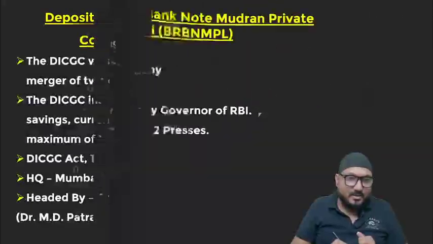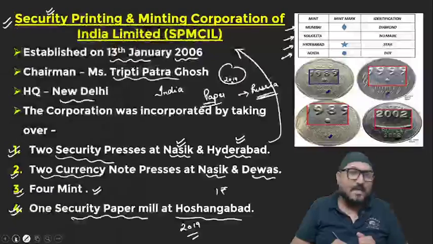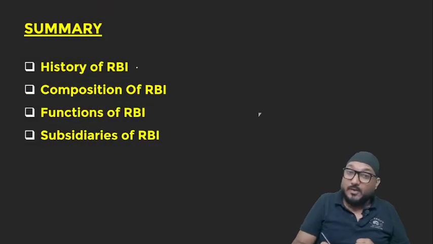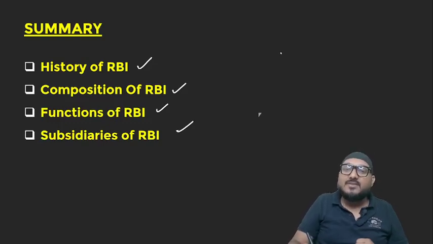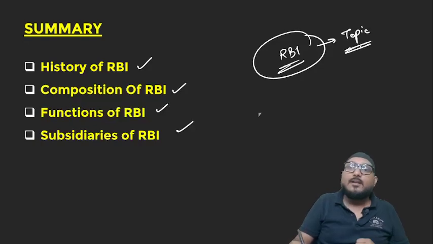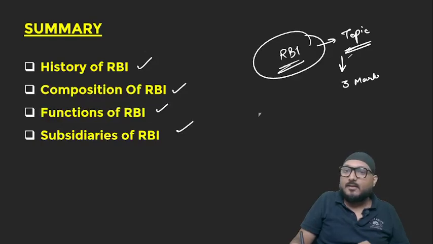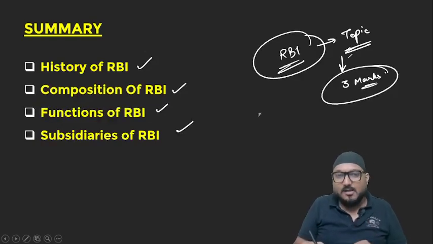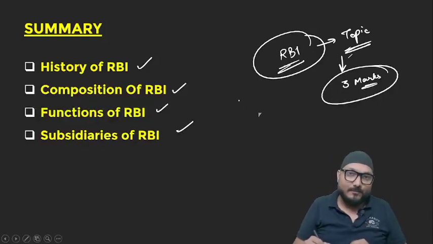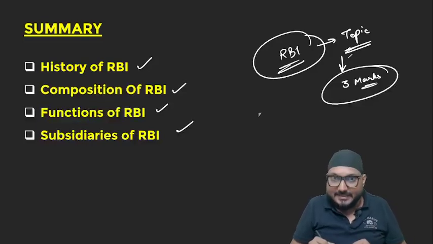I feel that you must have learned many facts and got that these are very, very important when it comes to your examination. So if you just go through what I have taught about the history of RBI, composition of RBI, functions of RBI, and subsidiaries of RBI, I must tell you that the RBI topic will give you at least 3 marks in your examination. And whatever information I have given you in this session is sufficient with respect to this topic. So I hope you found it interesting and knowledgeable.